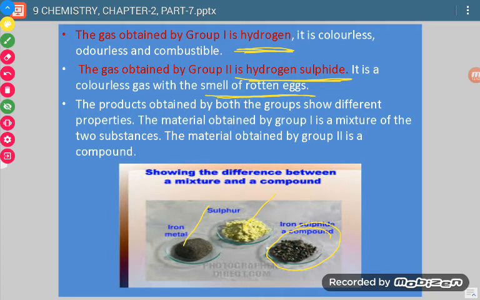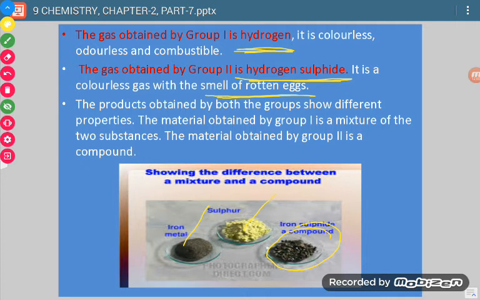So it means the products obtained by the two groups show different chemical properties. Second group gave different properties, but the first group gave the same properties.